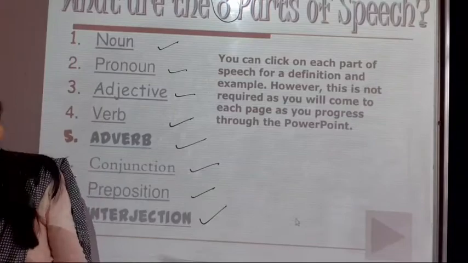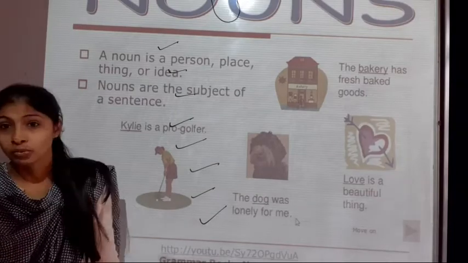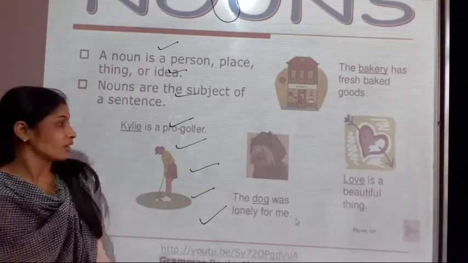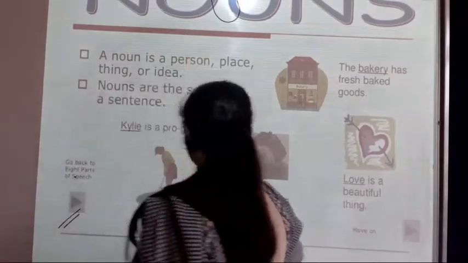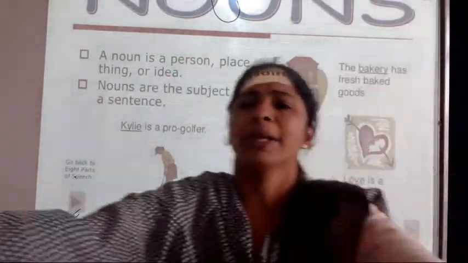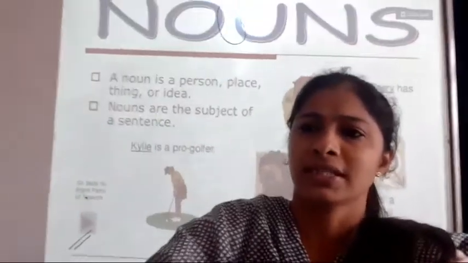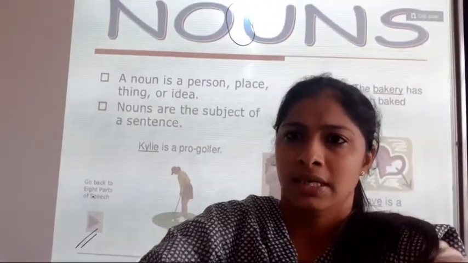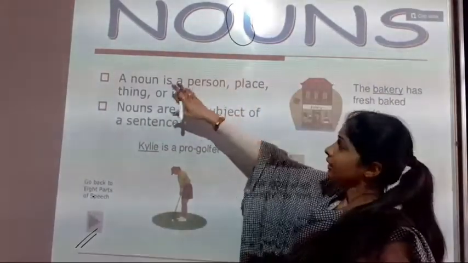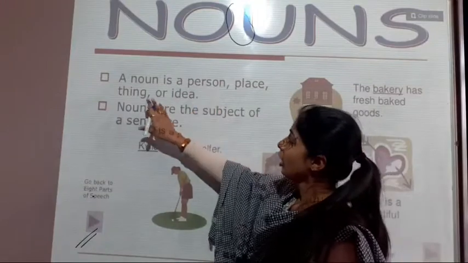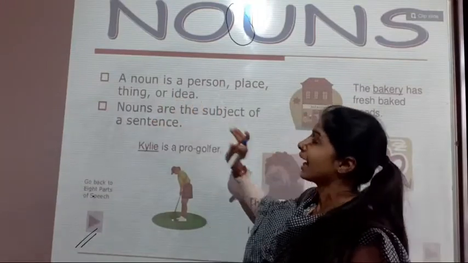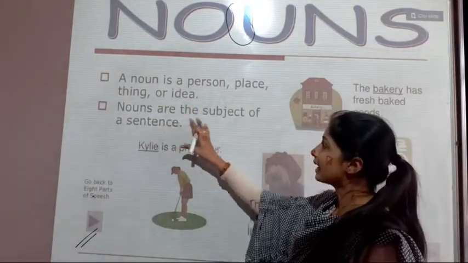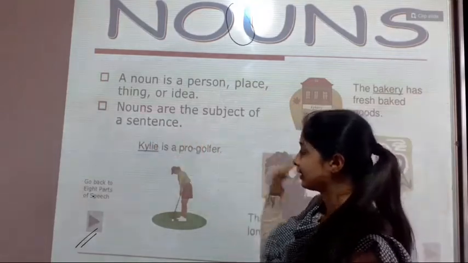First it's the noun. See, what is a noun? Please be conscious about this. A noun is a person or a place or a thing or an idea. Nouns are the subject of a sentence.